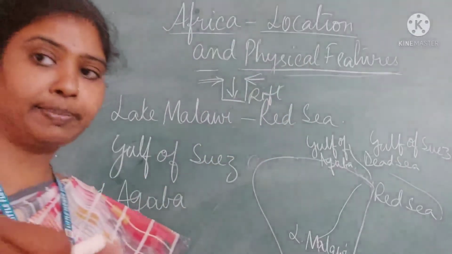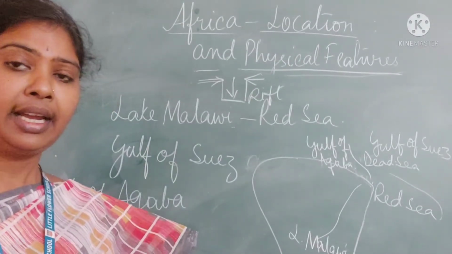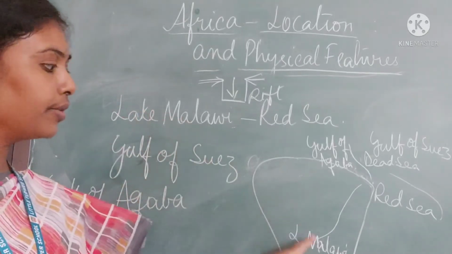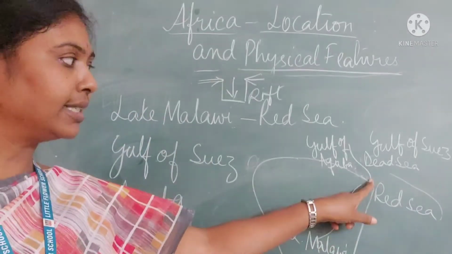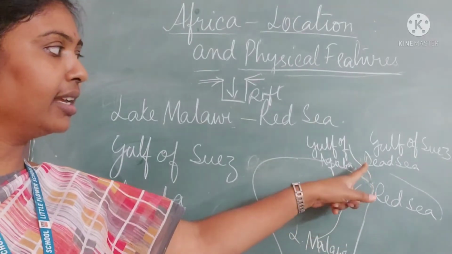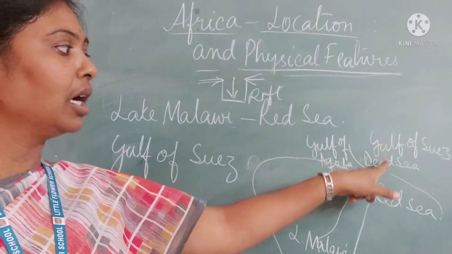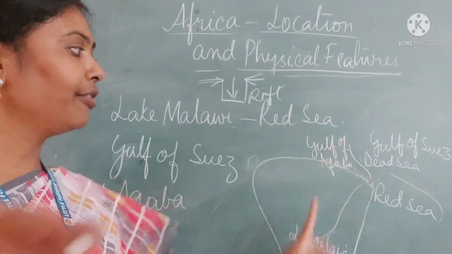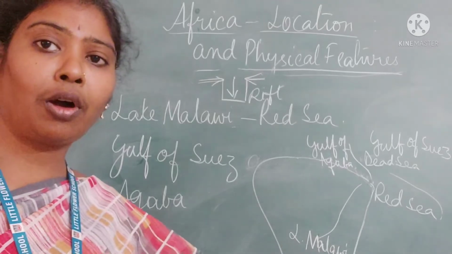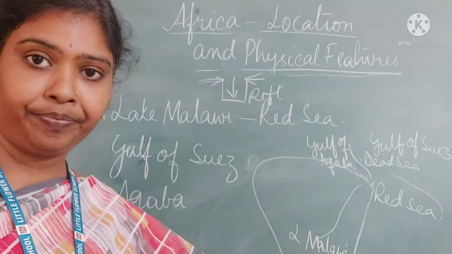So in Africa, the special feature of Africa is the Great Rift Valley. This Great Rift Valley extends from Lake Malawi to Red Sea. And here in Asia, it extends from Gulf of Suez and Gulf of Aqaba. So this is the extension of Rift Valley.